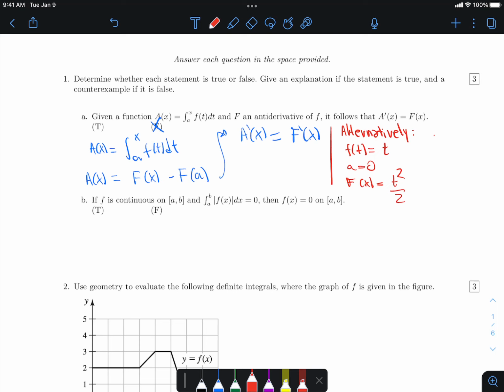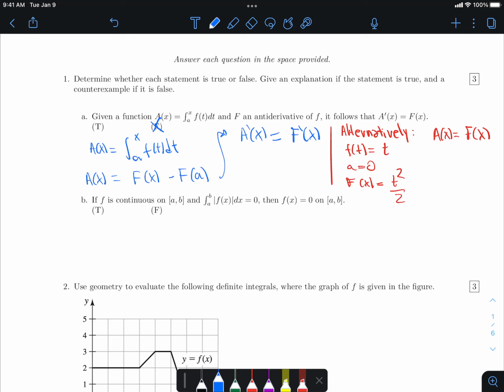And you'll see that A of x is actually the same as F, rather than its derivative. So we're going to see that the derivative of A is not equal to big F. All right, so that shows it's false.